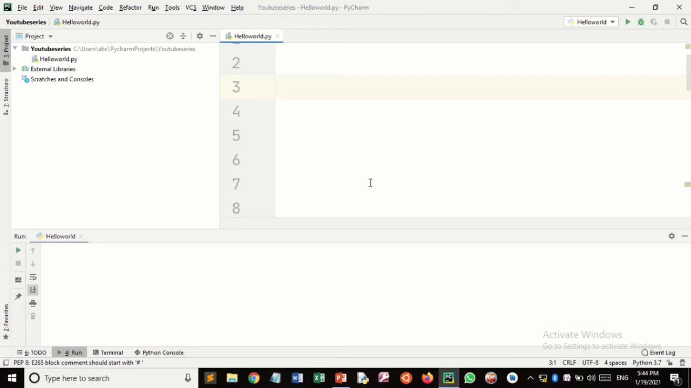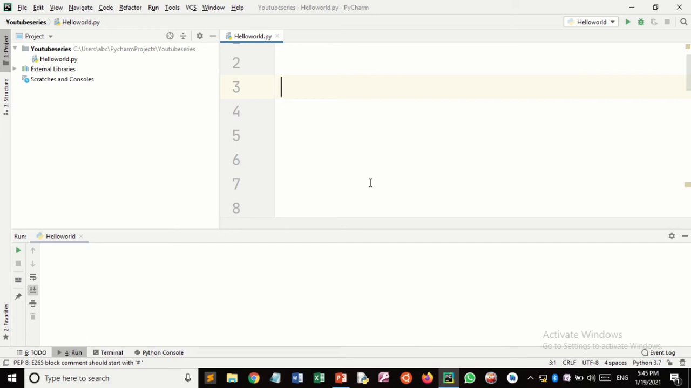Comments are statements in Python which are used to explain the code to make it more readable. They are not considered part of the program. In other words, the compiler ignores the comments, they are not executed by the compiler. There are two types of comments: single line comments and multi-line comments. Single line comments are used for a single line, and multi-line comments are used for a block of code.